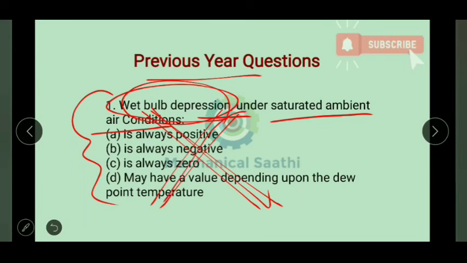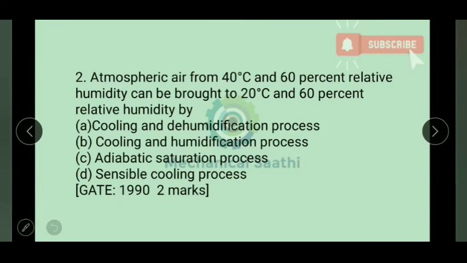Moving towards question number 2: atmospheric air at 40 degrees centigrade and 60% relative humidity can be brought to 20 degrees centigrade, again at 60% relative humidity.